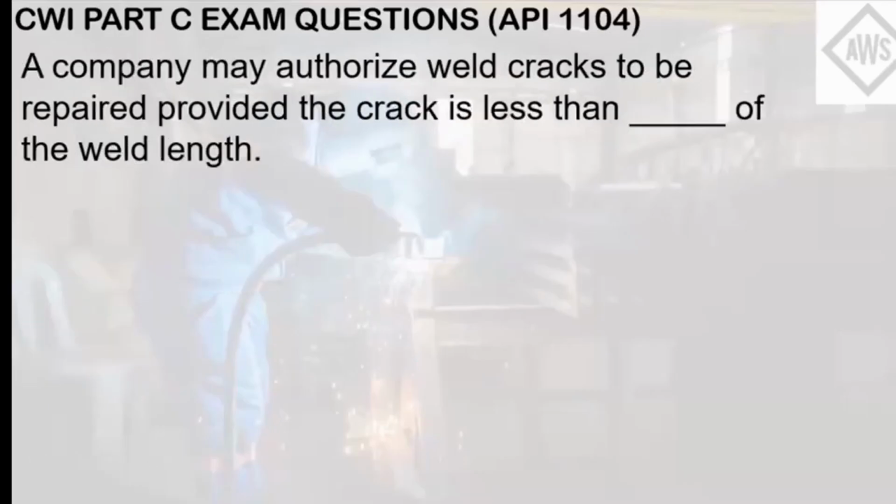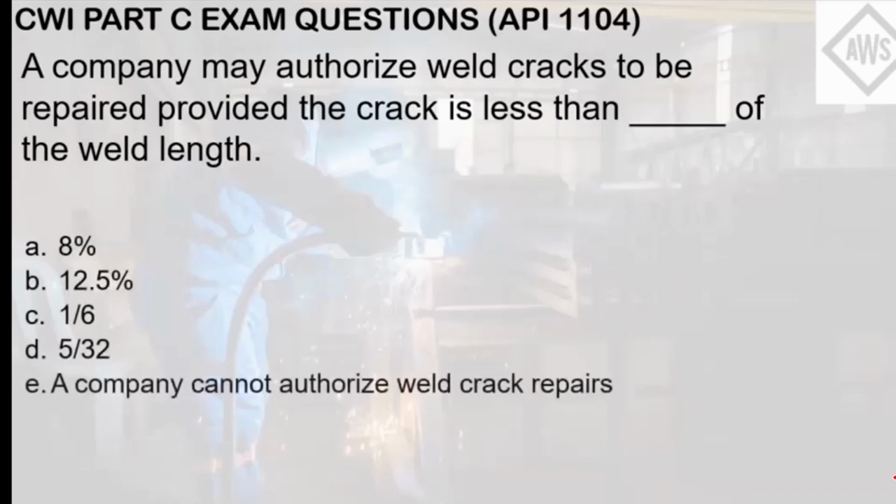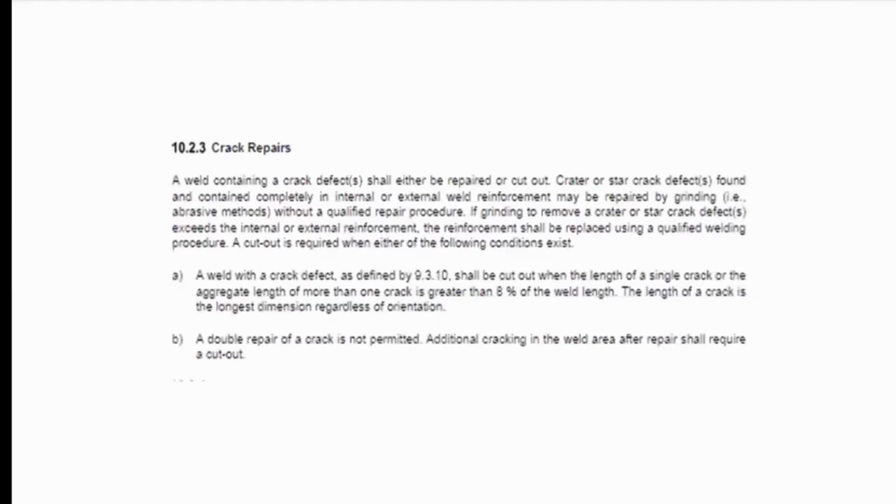A company may authorize weld cracks to be repaired provided the crack is less than blank of the weld length. Letter A, 8%. Letter B, 12.5%. Letter C, 1/6. Letter D, 5/32. Letter E, a company cannot authorize weld crack repairs. This question can be answered by referring to the procedure on how to do crack repairs. In general, repair and removal of weld defects can be seen under Chapter 10 of API 11.04, as you can see in clause 10.2.3, crack repairs.